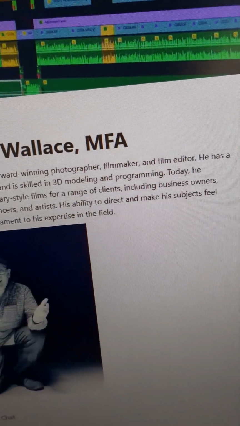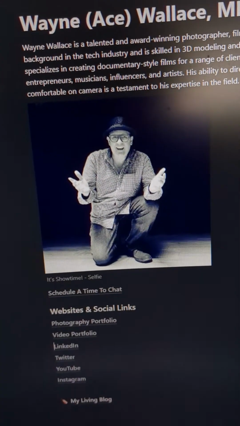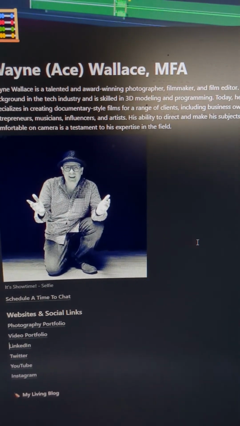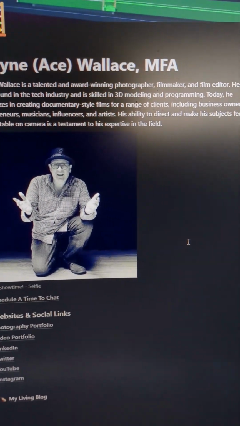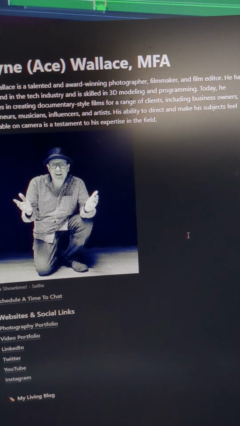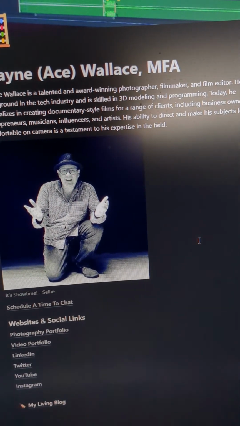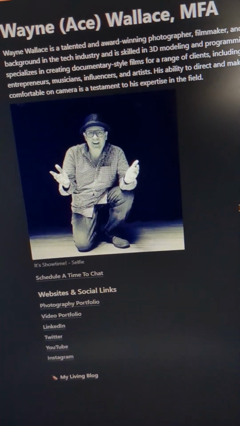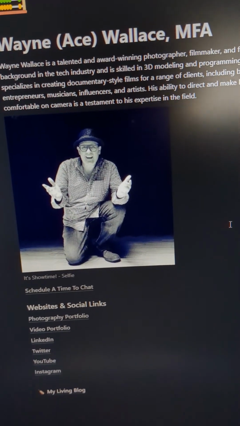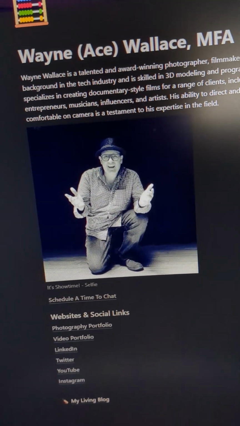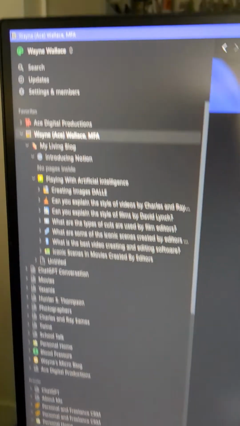So the cool thing is with this program called Notion, they've got a desktop app, a mobile app, and a web app, and you can edit your website just live, like just right away. You don't have to upload anything. It's already uploaded. Now the cool part is you can do anything with Notion.